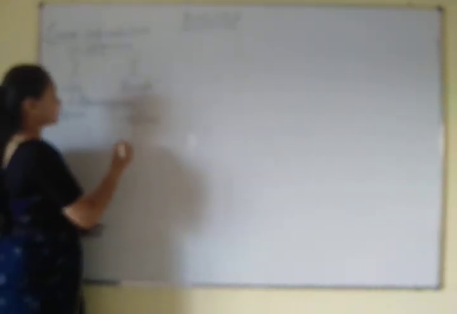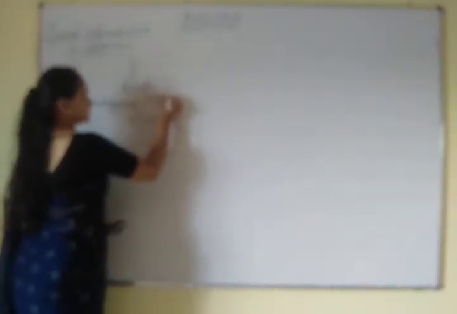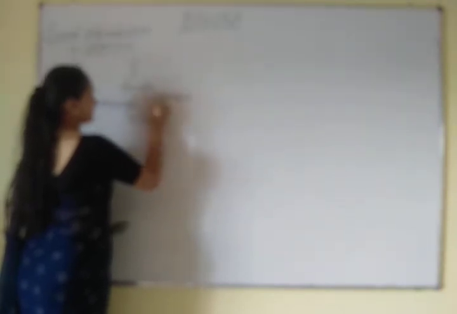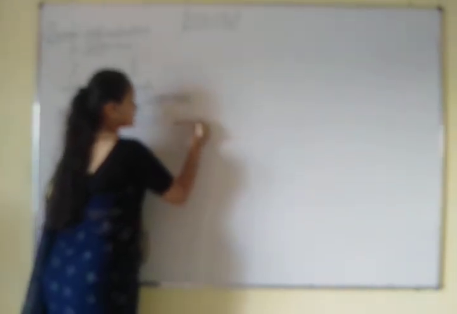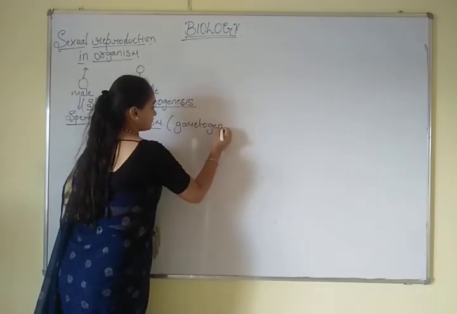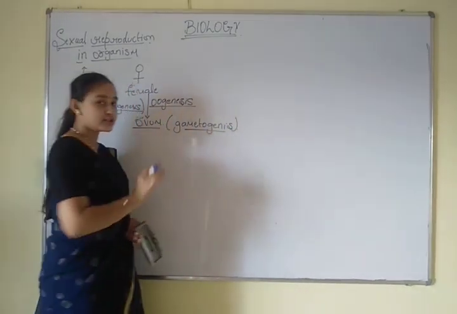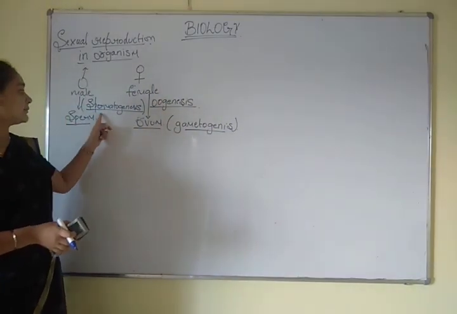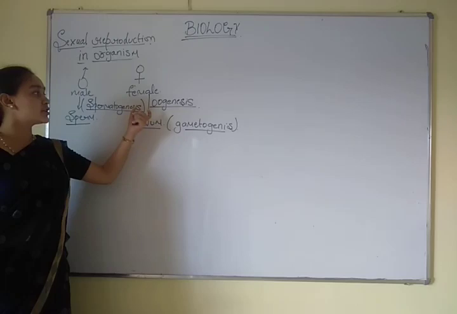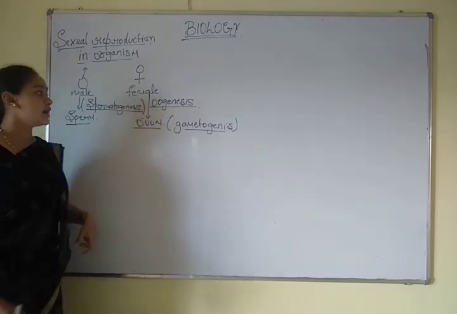The process of ovum production in the female sex organ is called oogenesis. The process of formation of the male and the female gamete is called gametogenesis. The process of gamete formation, generally, is called gametogenesis, whereas only the formation of sperm is spermatogenesis, and only the formation of ovum is called oogenesis.